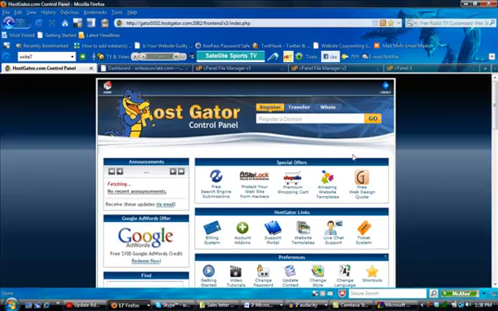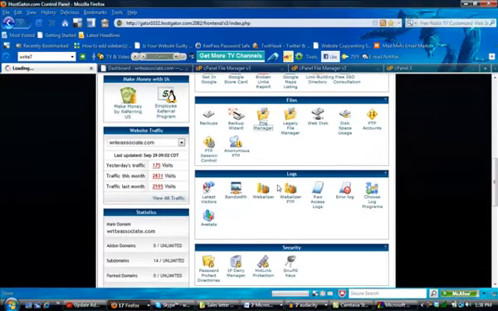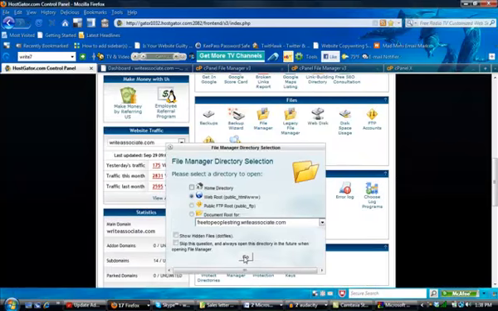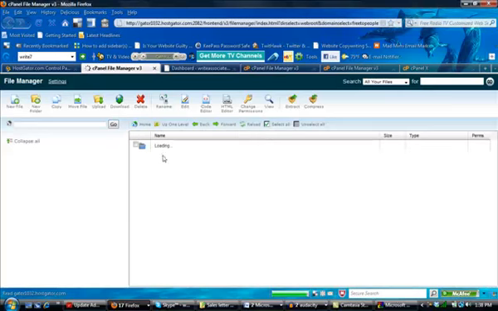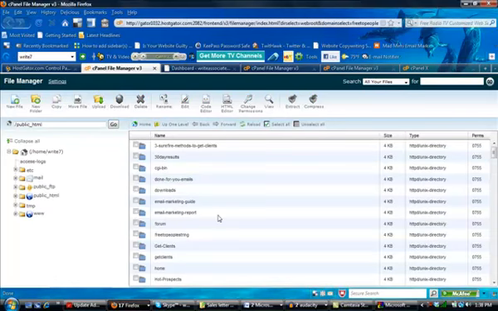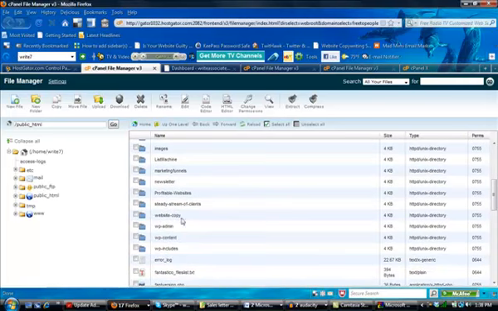Okay, so back here to the control panel, and now you're going to want to go to the file manager. And you're going to see I have a lot of different subdomains and things like that.